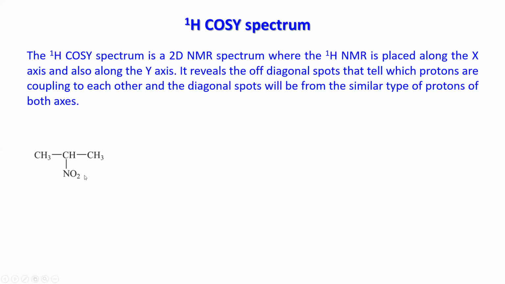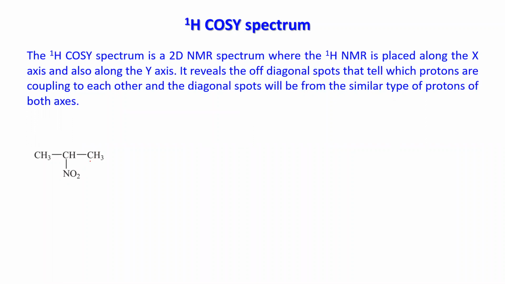Now let us look at one example. This is the molecule 2-nitropropane. To do the COSY, you need to know the proton NMR. Can anybody tell what the proton NMR nature of this molecule could be? Let me quickly collect some information from you.